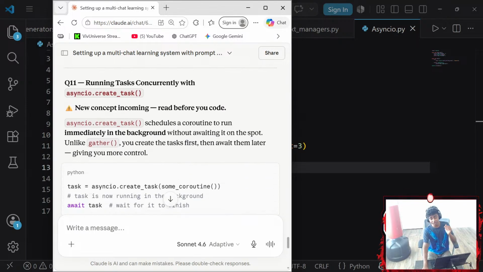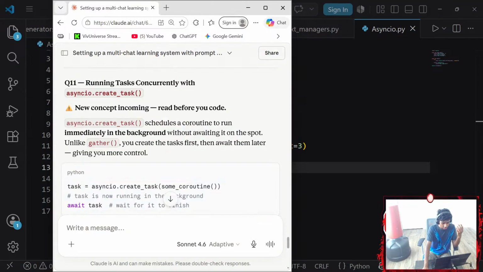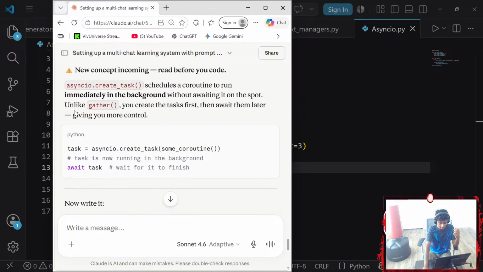Question 11. Let's see how fast can you guys actually answer these. Solve this question. Running tasks concurrently with asyncio.create_task. New concept incoming, read before your code. asyncio.create_task schedules a coroutine to run immediately in the background without awaiting on the spot. Unlike gather, you create the tasks first, then await them later, giving you more control.